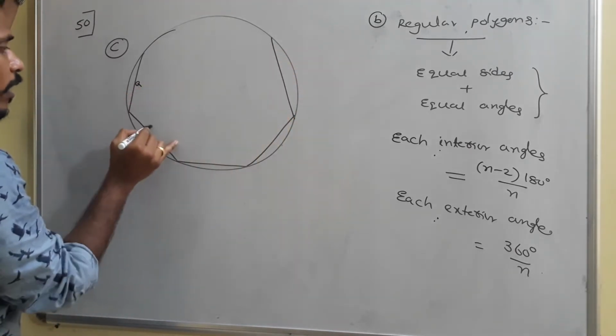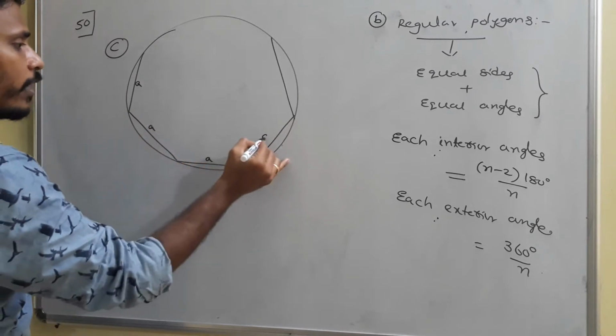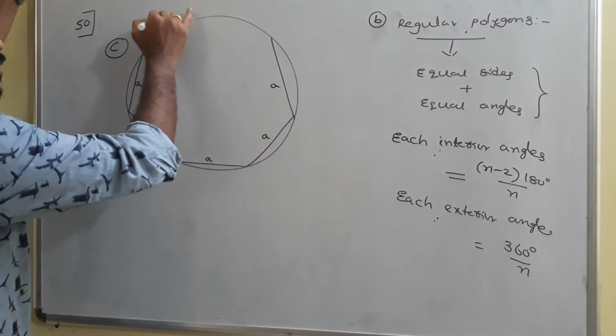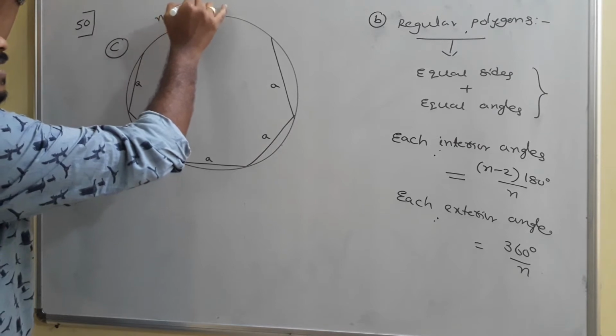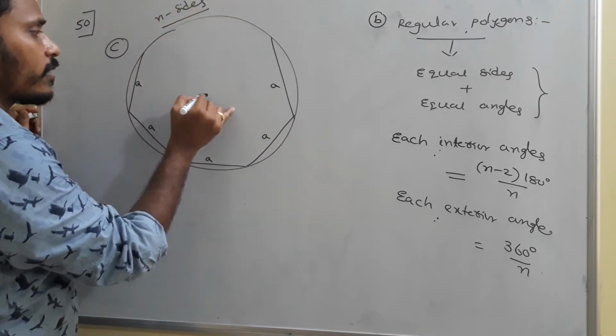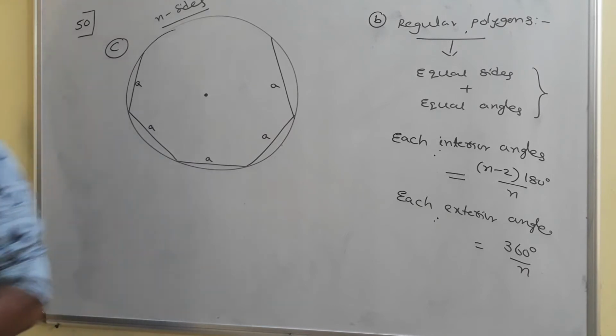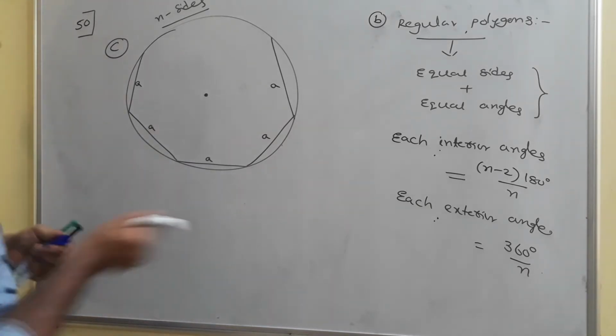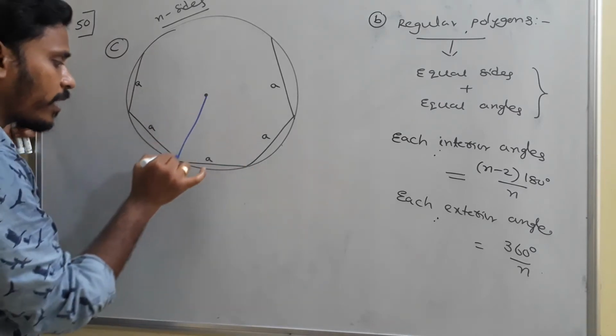All the sides are equal. We don't know the number of sides, but in general you may say n sides for the polygon, and there is the center of the circle. Since all the sides are equal, at the center each side makes equal angles.